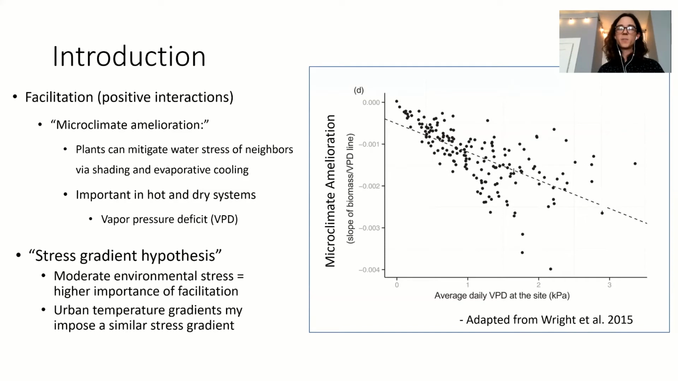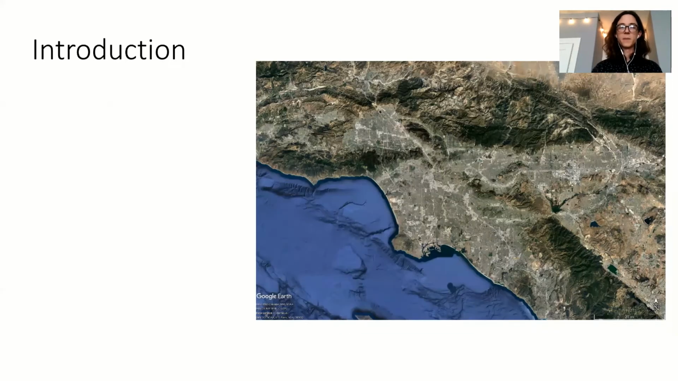And so this may be operating off of the stress gradient hypothesis, meaning that moderate environmental stress can actually lead to a higher importance of facilitation. So on days that are hotter and drier, it's more impactful that the vegetation is able to mitigate these intense conditions. And in this study, we're suggesting that urban temperature gradients may be imposing a similar stress gradient.